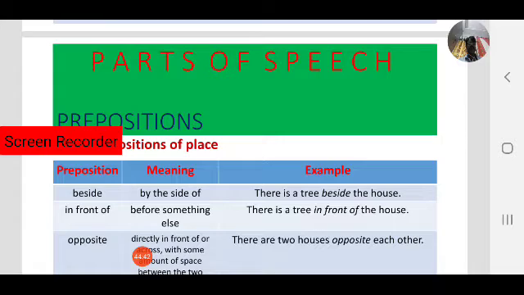There is a tree in front of the house. There are two houses opposite to each other. That is the difference between in front of and opposite. Using between and among is also important: where we use between, where we use among. For two things we use between; for more than two we use among.